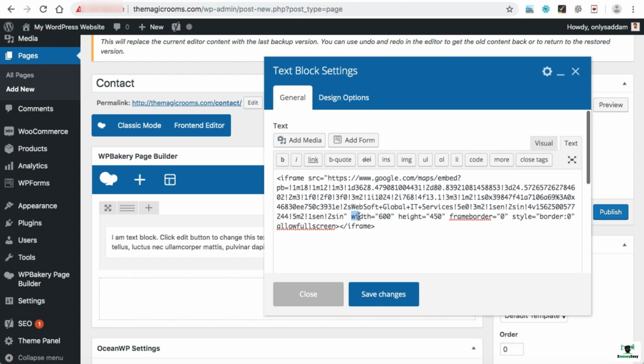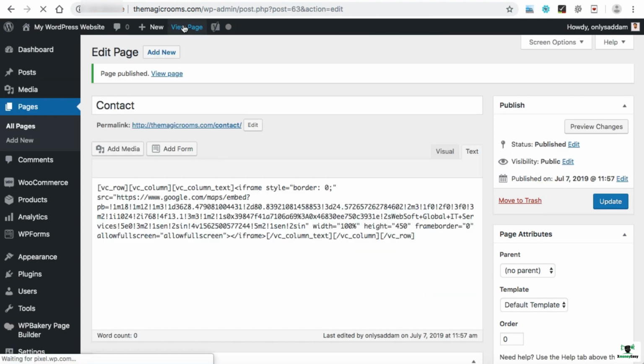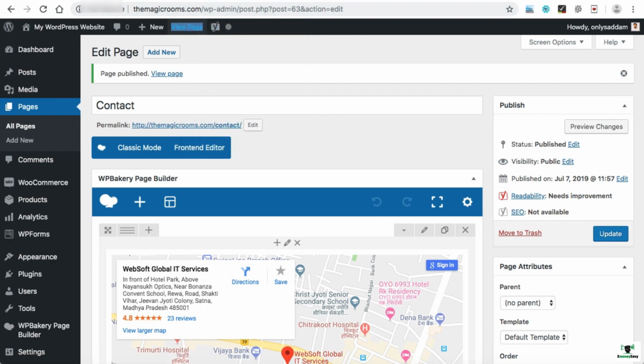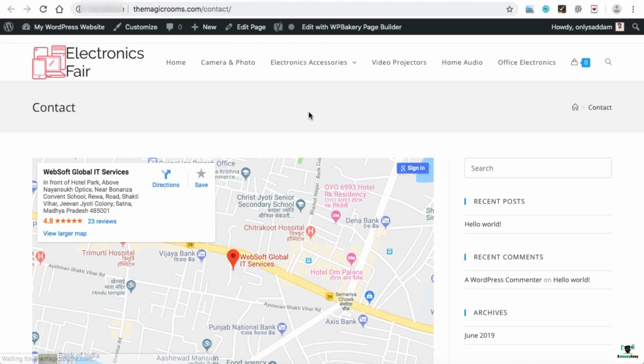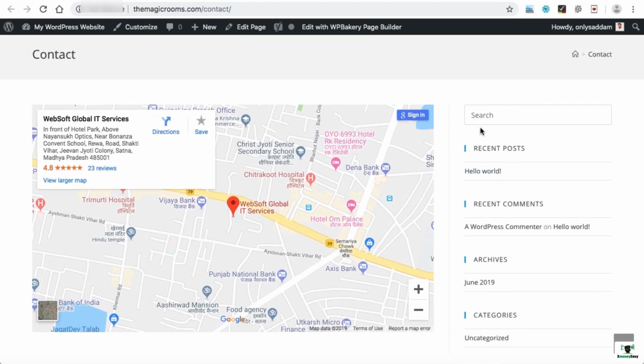Now here you can see the parameters: width 600 pixels, height 450 pixels. If no unit has been written, it means it is in pixels. So we can set the width as 100%, so the width will be adjusted as per the container width, and height is fine, 450 pixels. Click on save and then publish. Now let's open this contact page in a new tab and see how the Google Map looks. So here we go. The Google Map looks something like this, but we haven't disabled the sidebar.